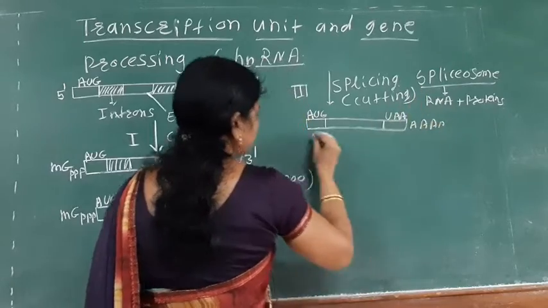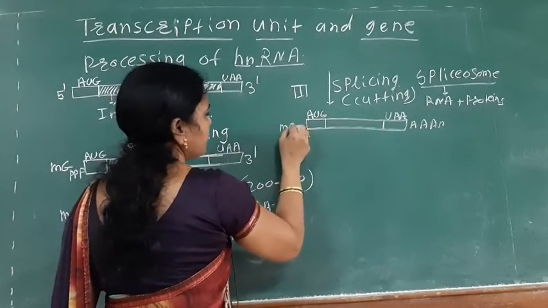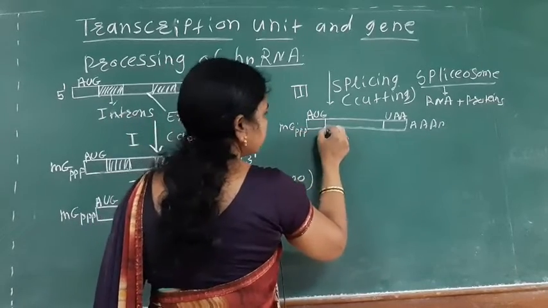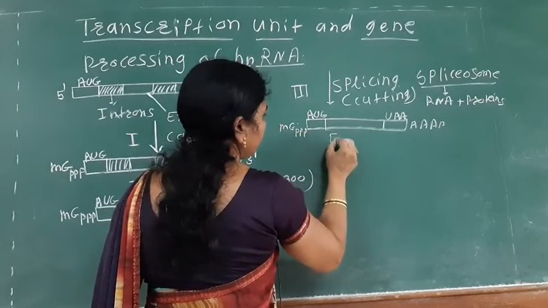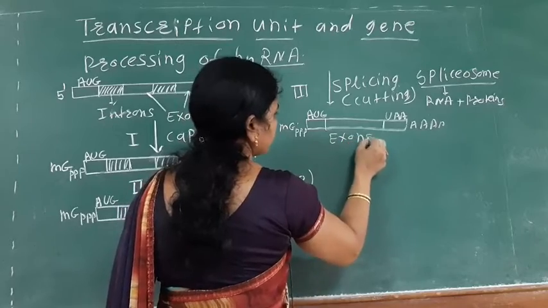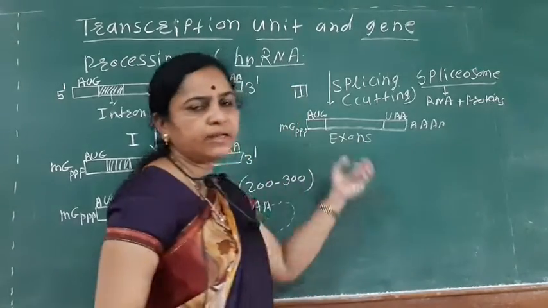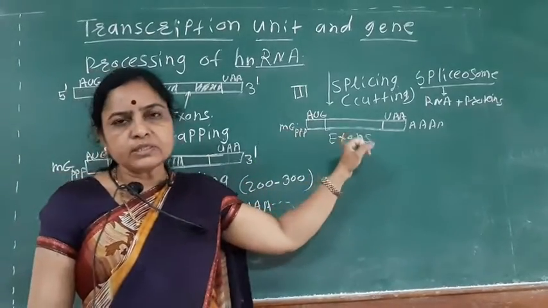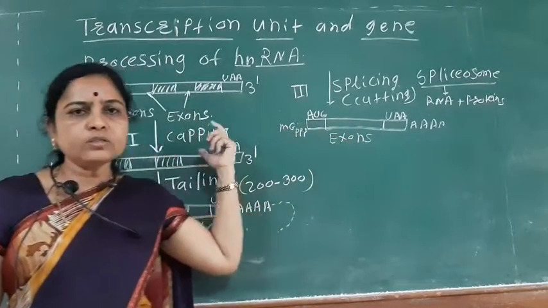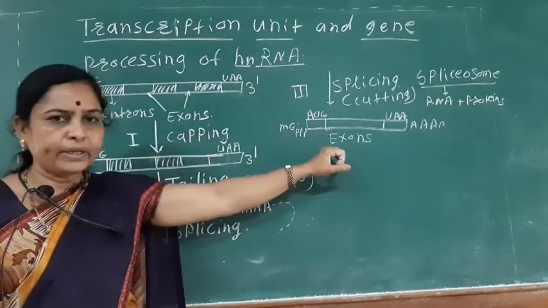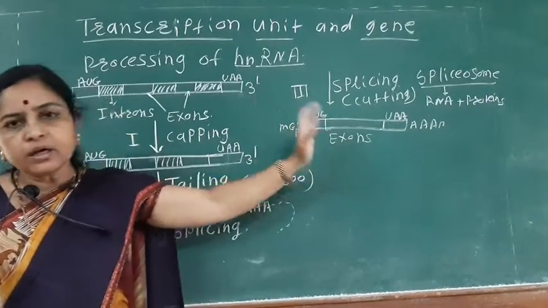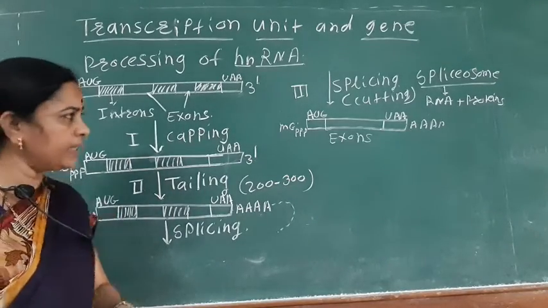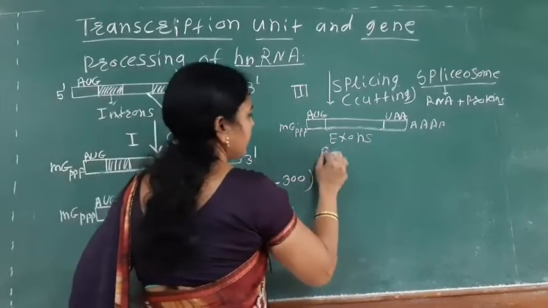And here is the methyl guanosine triphosphate group. This region is made up of only the exons. Exons are the coding region, introns are the non coding region. So this is the processed mRNA, the functional mRNA.